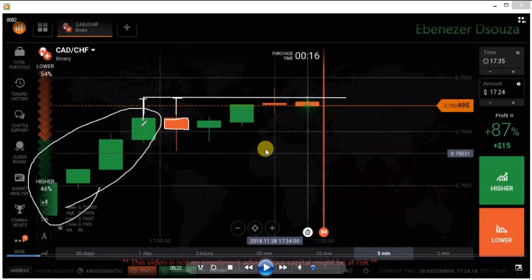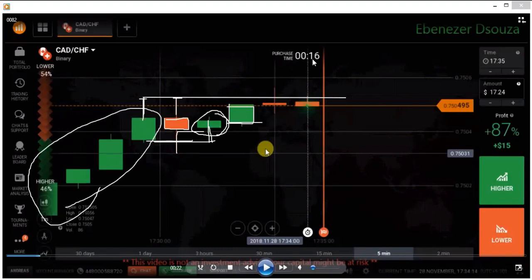You are seeing so many buyers from the same level. Again buyers entered. Again they tried. Okay, again buyers entered. It means buyers are interested at this area. Again you are seeing a bullish candle. The candle closed at the buyer's area, seller's area.